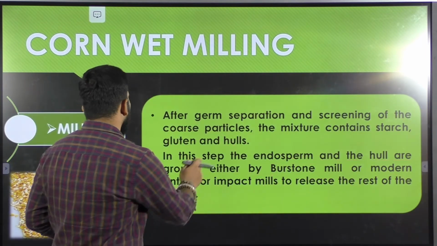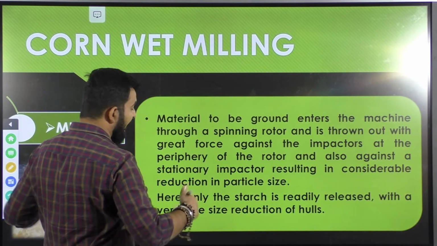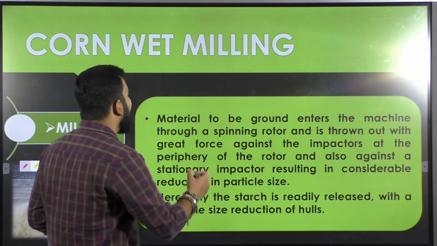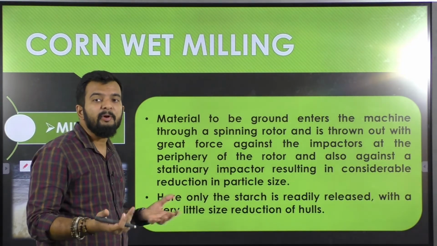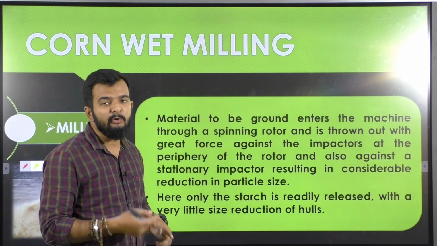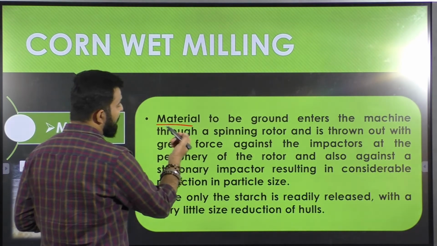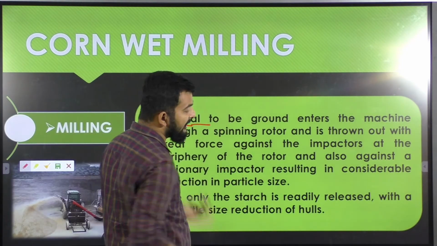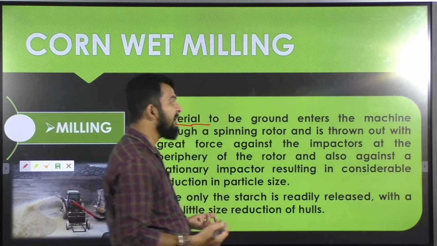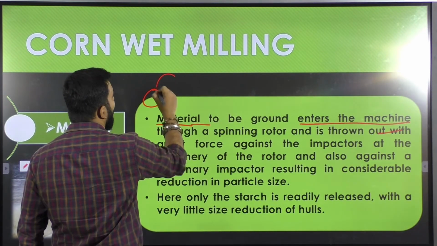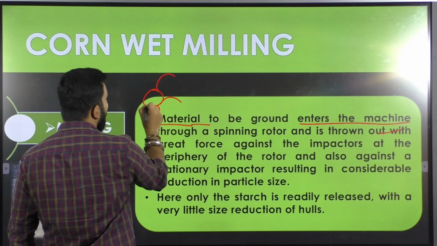The final product obtained after your milling will be your starch, gluten and some hull particles. After your primary steps have been performed, the material to be ground in milling enters the machine via a feeding rotor with spinning rotor blades.